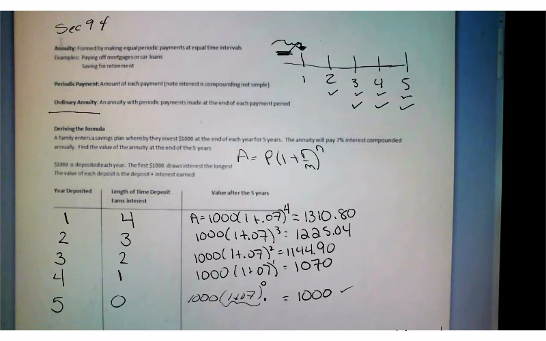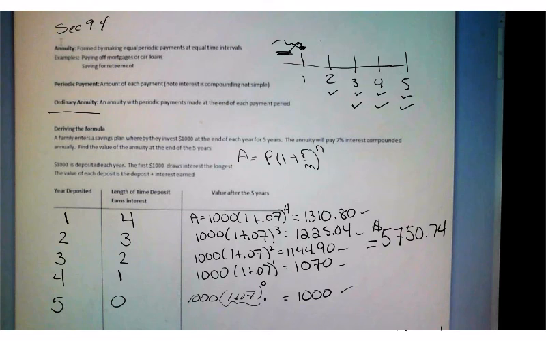Now the question was, what is the value of this annuity at the end of the 5 years? Well, here we've calculated the value of each individual deposit. So if we want the value at the end of the 5 years, we can simply add up all 5 of those deposits and get the future value of the annuity. Now this approach wasn't terrible. It only took 5 steps, but imagine this.